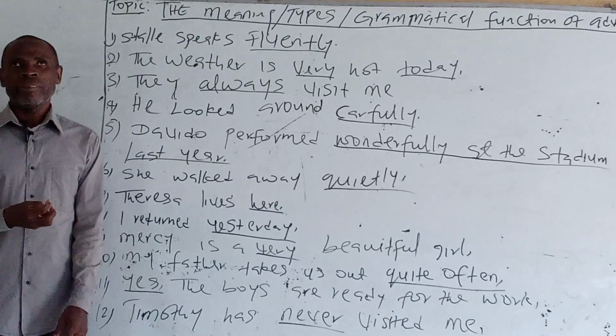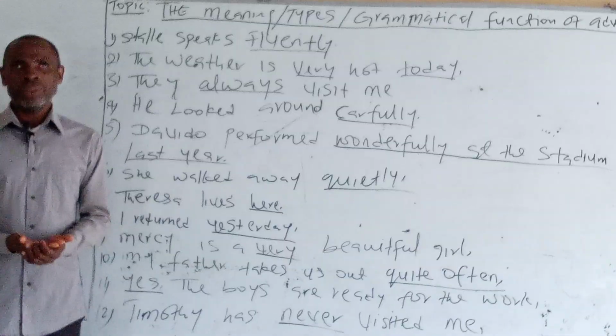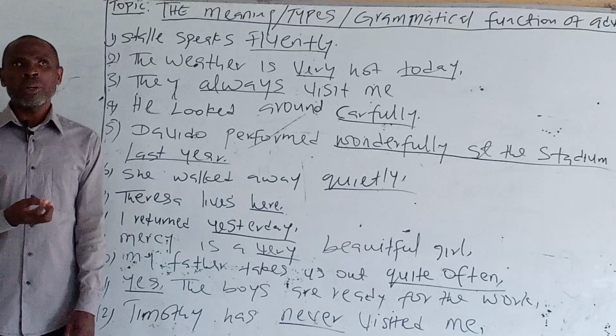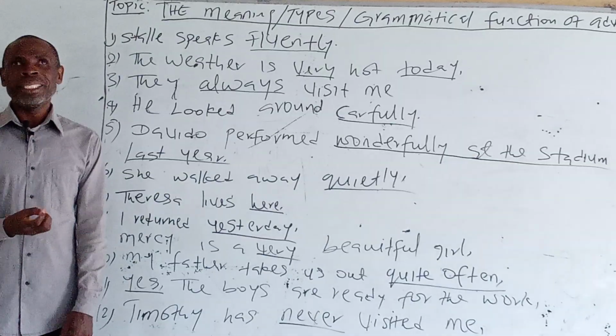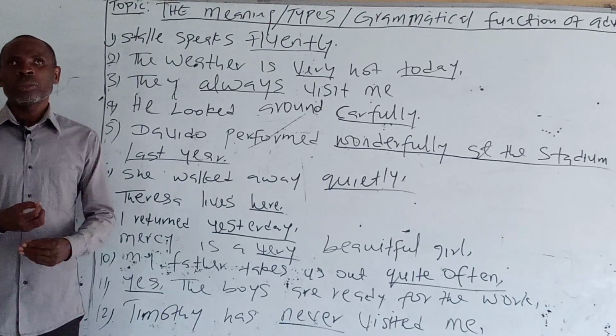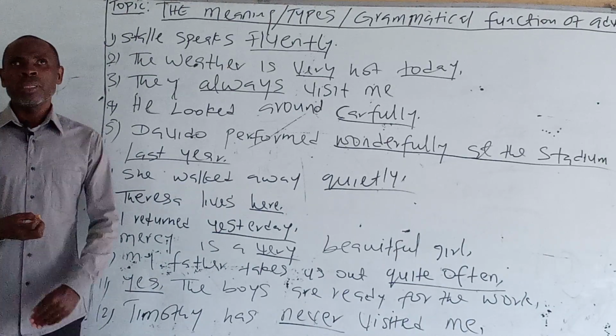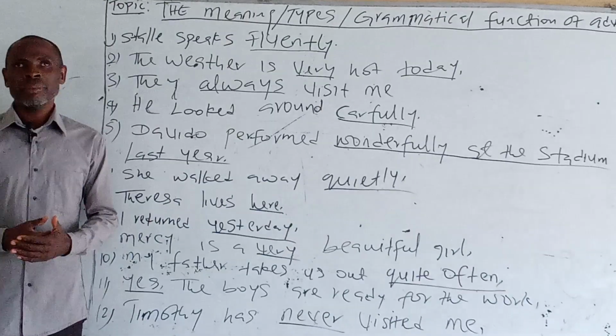The words very and today are adverbs. The word very tells us how hot, the intensity of the hotness of the weather, while today tells us when the weather is very hot.